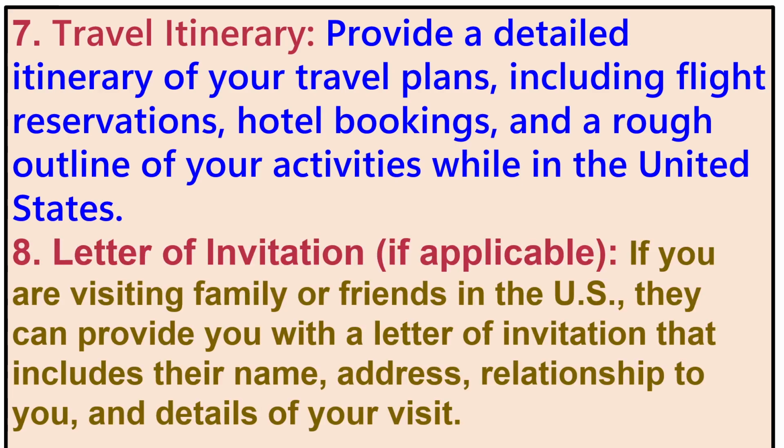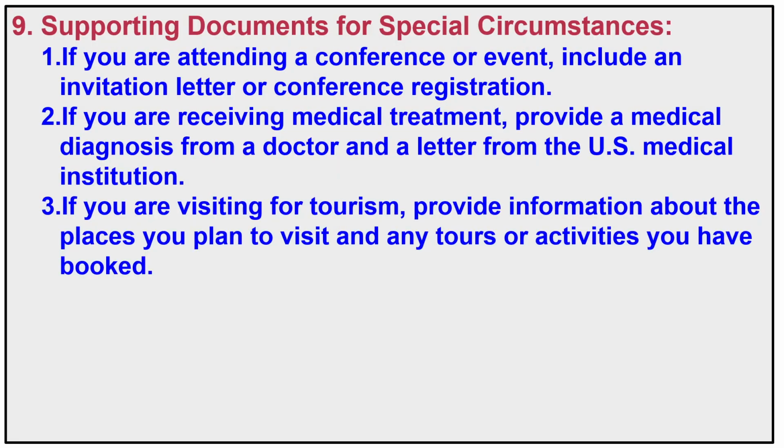8. Letter of invitation, if applicable. If you are visiting family or friends in the U.S., they can provide you with a letter of invitation that includes their name, address, relationship to you, and details of your visit. 9. Supporting documents for special circumstances. If you are attending a conference or event, include an invitation letter or conference registration. If you are receiving medical treatment, provide a medical diagnosis from a doctor and a letter from the U.S. medical institution. If you are visiting for tourism, provide information about the places you plan to visit and any tours or activities you have booked.